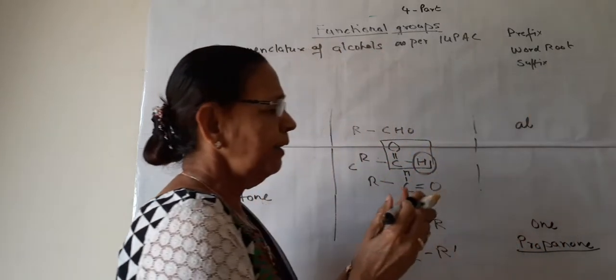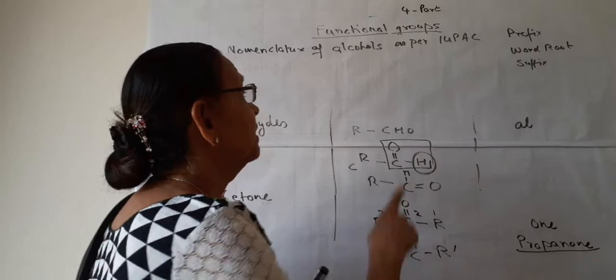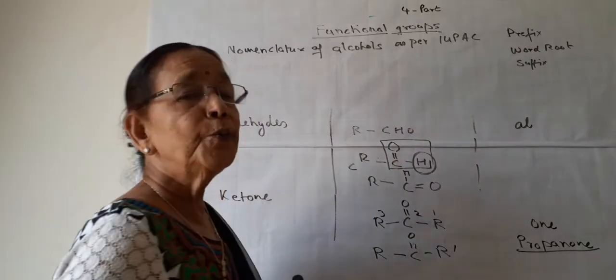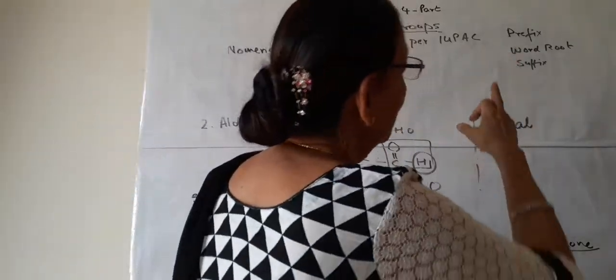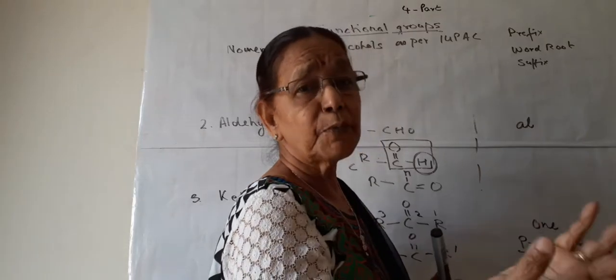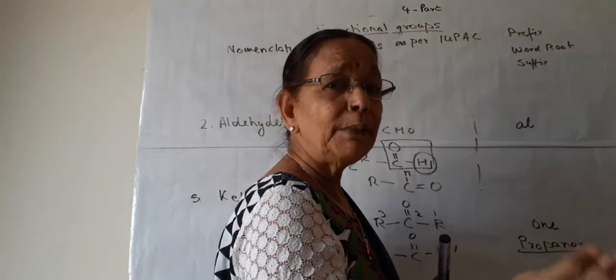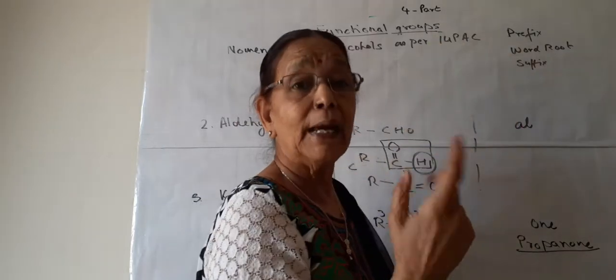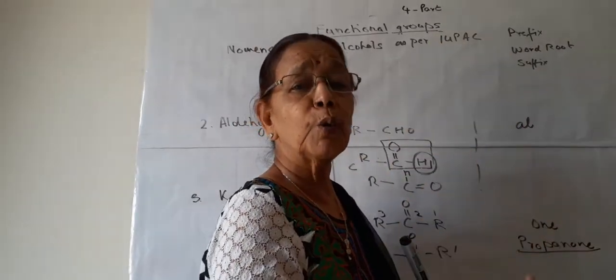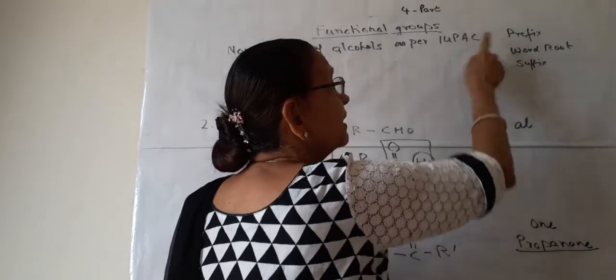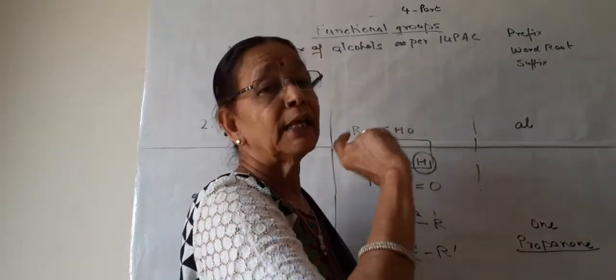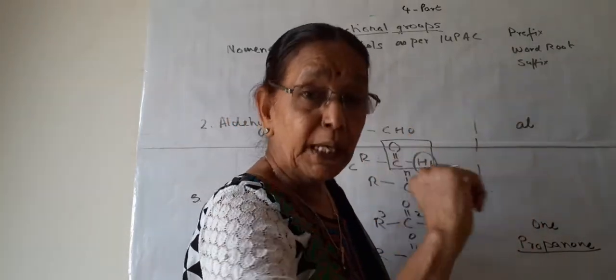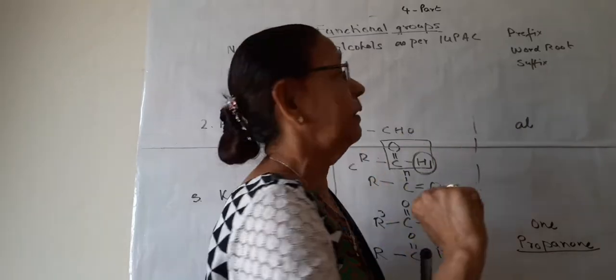These 3 are needed for naming a substance as per IUPAC. Prefixes, all of you know, are substituents like ethyl, methyl, propyl, butyl, or they may be halides like chloro, bromo, iodo. So prefixes are substituents. They are not in the main or parent carbon chain.